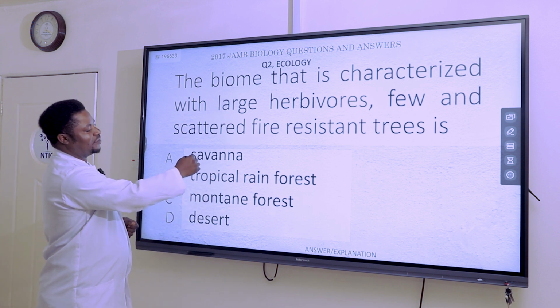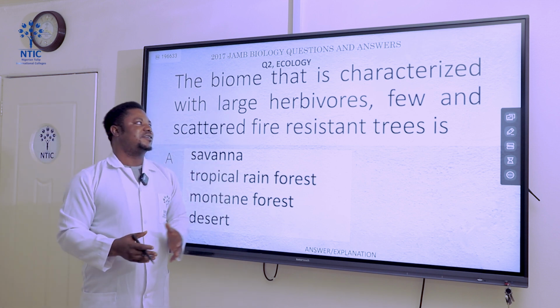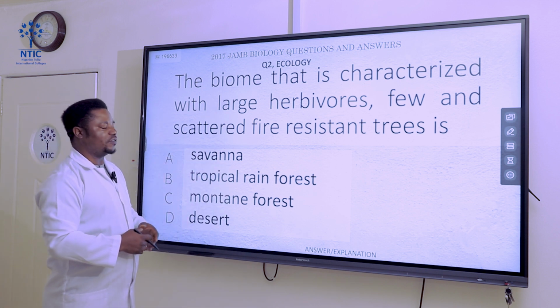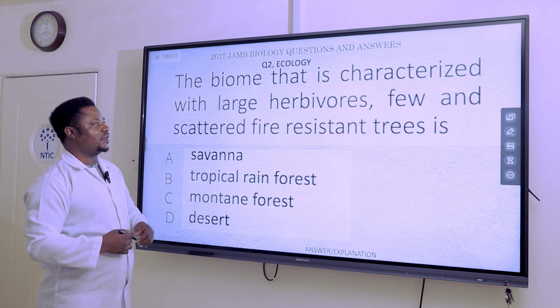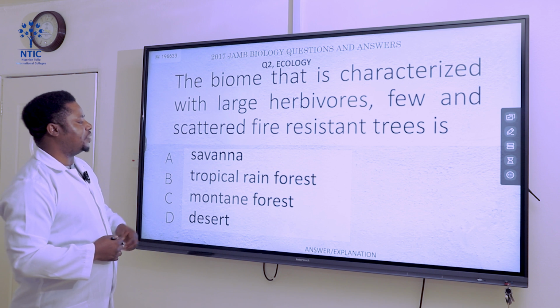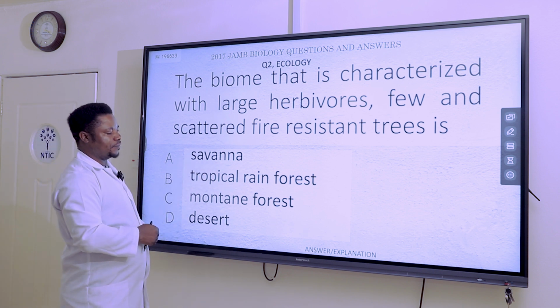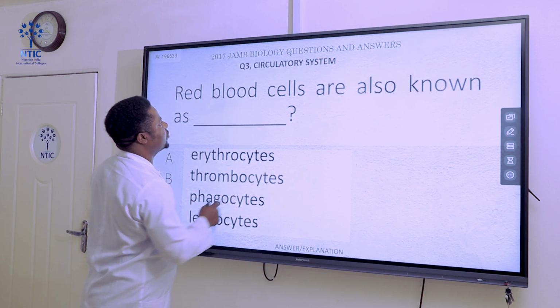We all know that the savanna is a biome with large herbivores due to what? The presence of grasses. Herbivores need to feed on these grasses, and that is why they inhabit that biome. Okay, so our answer here is A. Let's move to the next question.